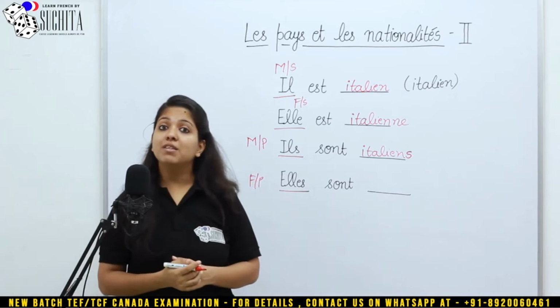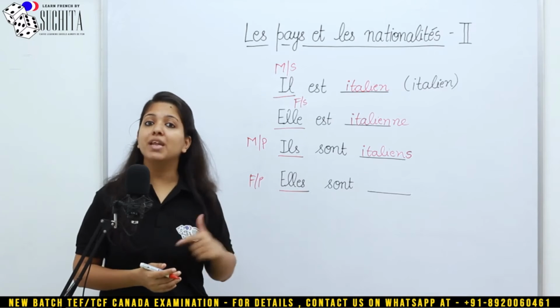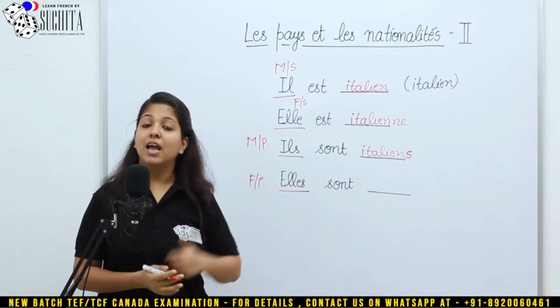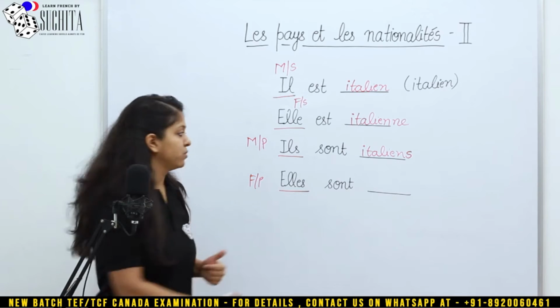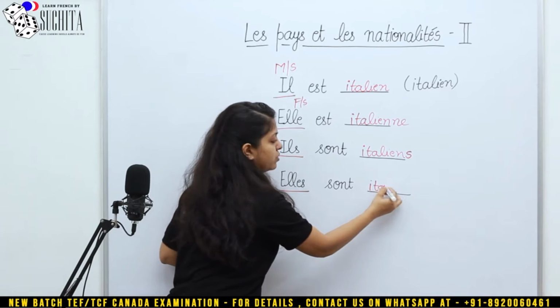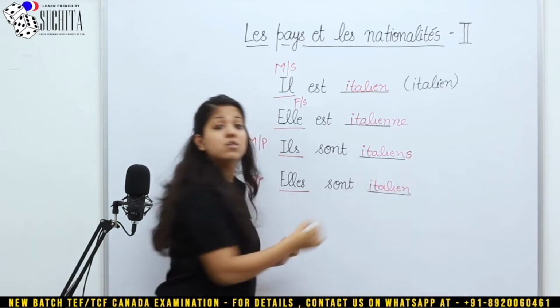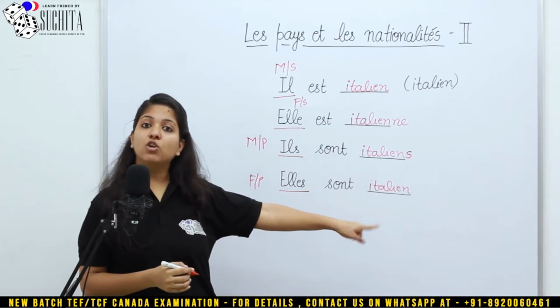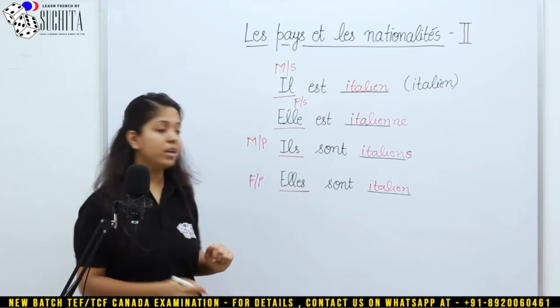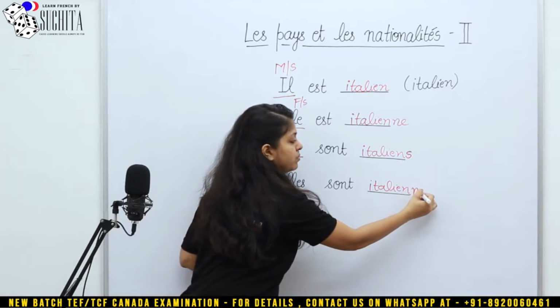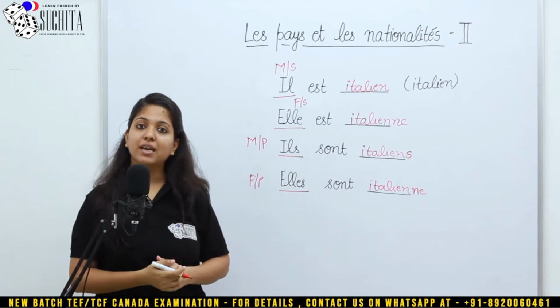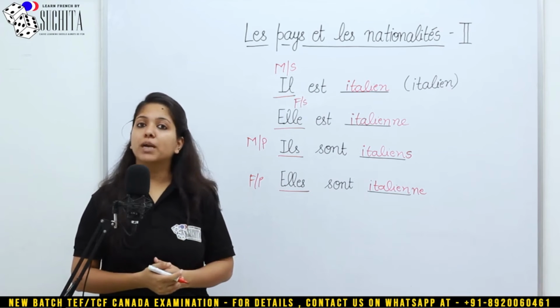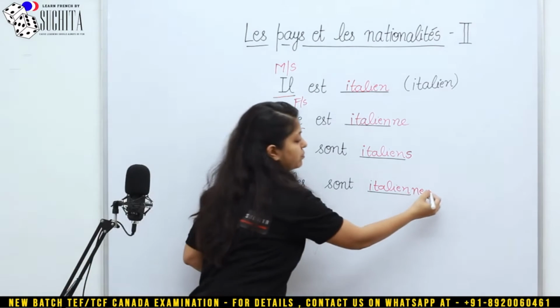So that means you have to first make the feminine of the nationality Italian and then you have to make the plural also. Since it ends with en, you first make its feminine by adding ne, and then to make it plural you add an s.